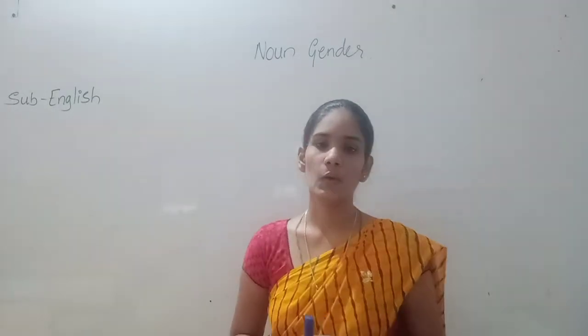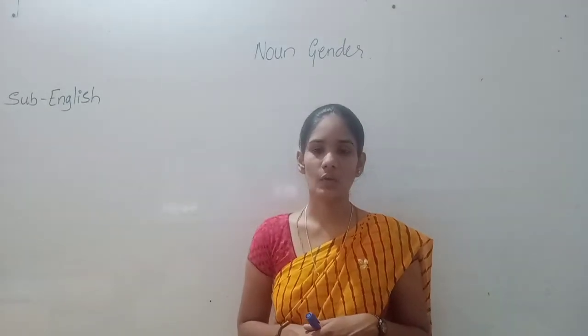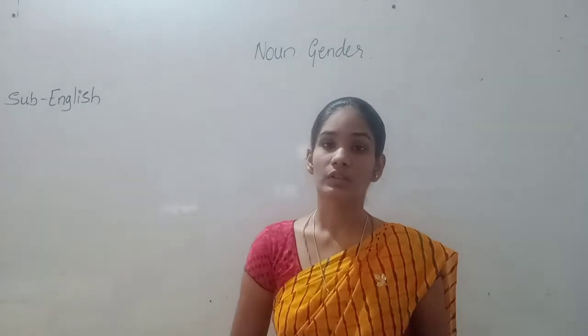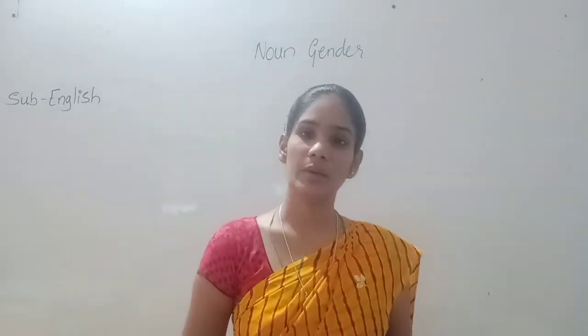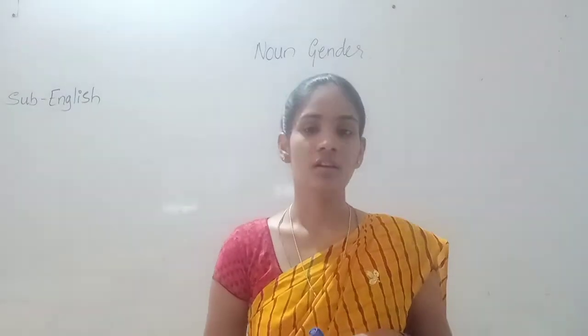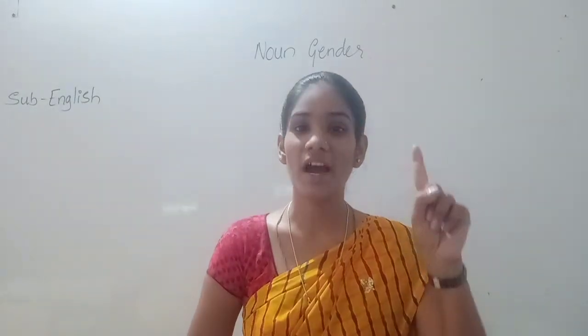So what does the singular noun number indicate? The singular noun, whether it may be a person or a thing, should be only one in number.